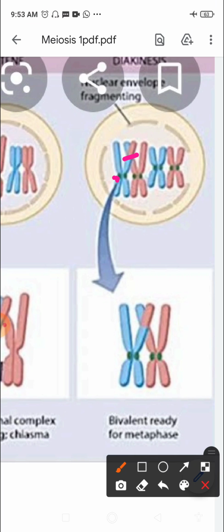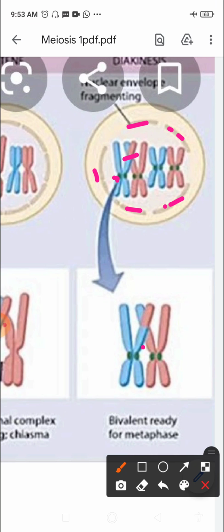During this phase, the nuclear envelope starts breaking down, the chromosomes are fully condensed, and the meiotic spindle is assembled to prepare homologous chromosomes for separation. The homologous chromosomes will now separate from each other.